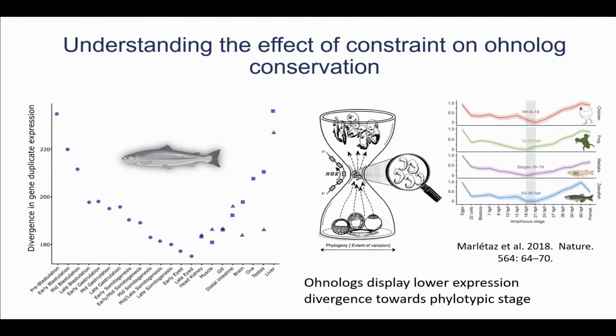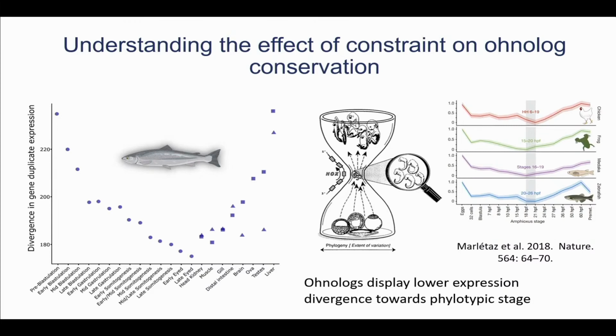And we can see that the divergence in gene duplicate expression is steadily decreasing towards the late 8th stage. We don't have further stages, but development goes on for quite a bit after that. And the expectation is that divergence would go up, as is mirrored by the adult tissues that we have here that have been ordered according to their constraint level. So this is really almost done.